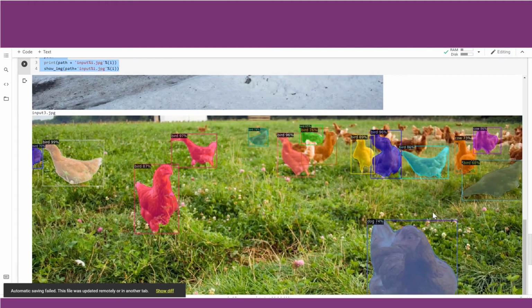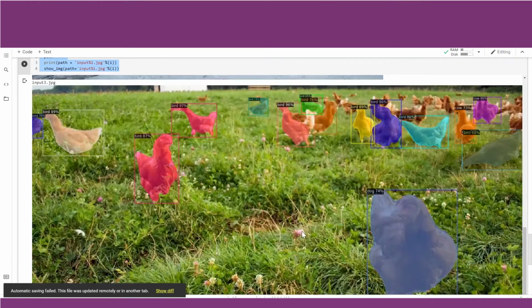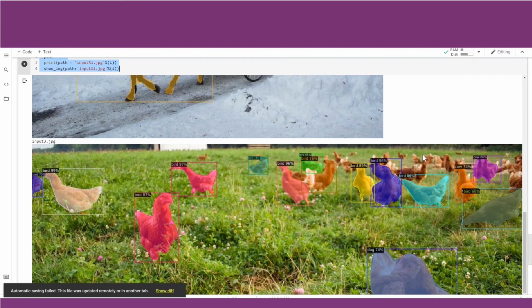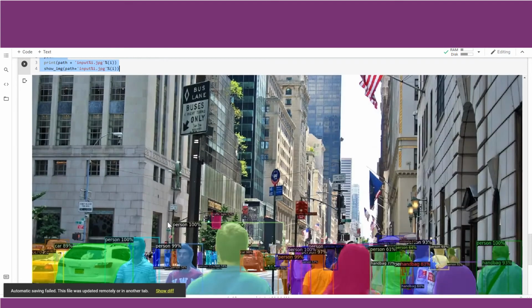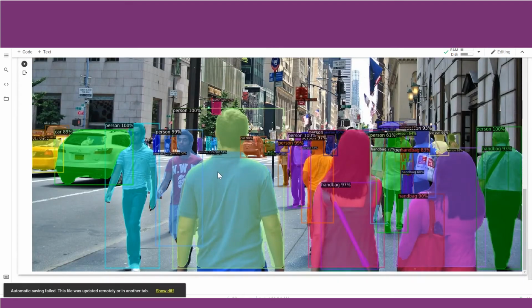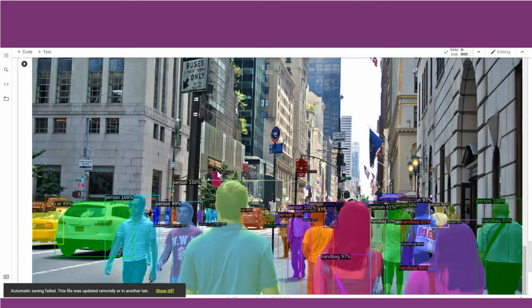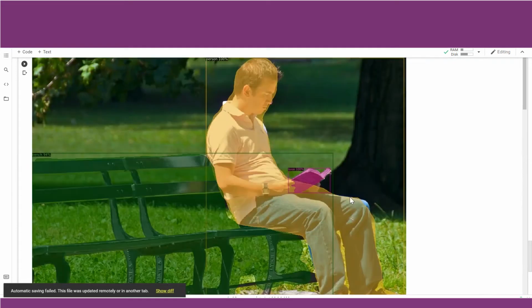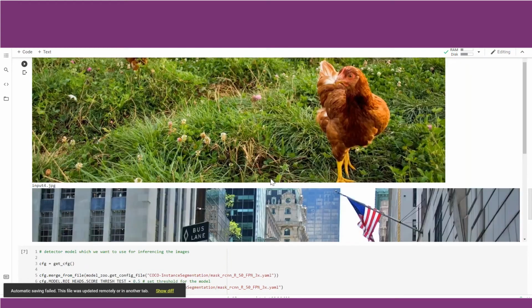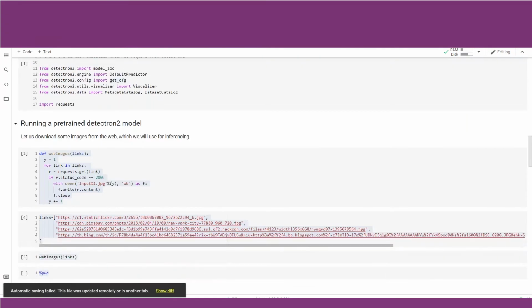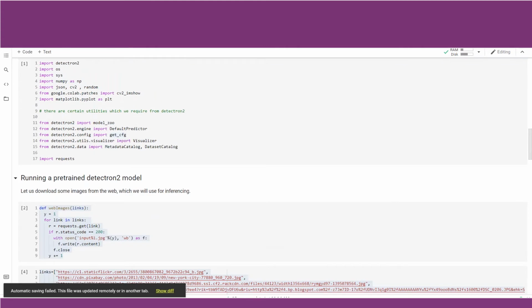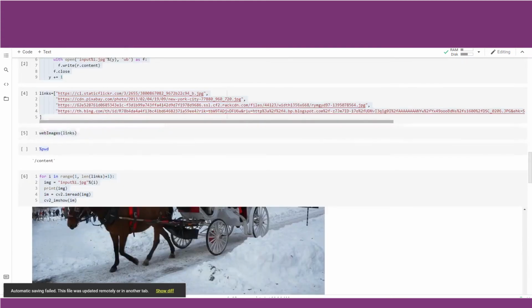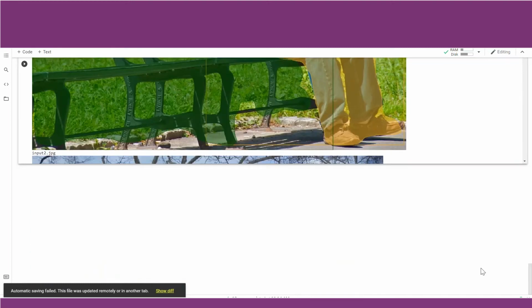You can check all the birds have been detected. Many birds which have blurred or hazy features are not detected. So there is still some scope for improvement here. All the persons in this image seem to be detected with a good amount of accuracy. So this is something which we all need to understand: whenever you use a framework, use that to first inference the standard models which are pre-configured inside that framework. So what we have done with Detectron 2, we have checked it with the COCO segmentation model. Now let us move ahead and create a custom model.